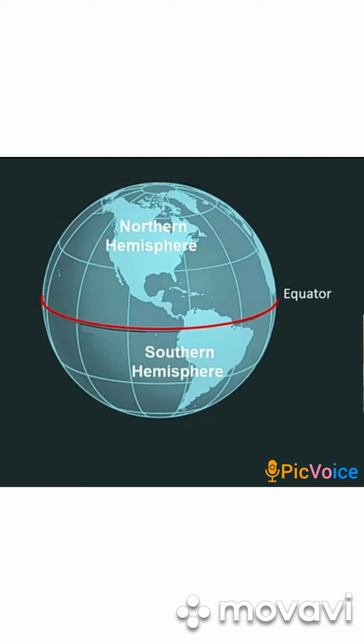So the biggest latitude equator divides the earth into two hemispheres. The upper portion is known as the northern hemisphere and the bottom part is known as the southern hemisphere. So from this much you have understood in which hemisphere India lies. India lies in the northern hemisphere, means above the equator. And I have told you that its extent is 8 degrees 4 minutes north and 37 degrees 6 minutes north.